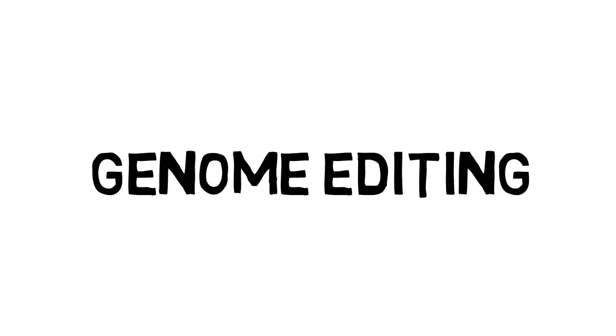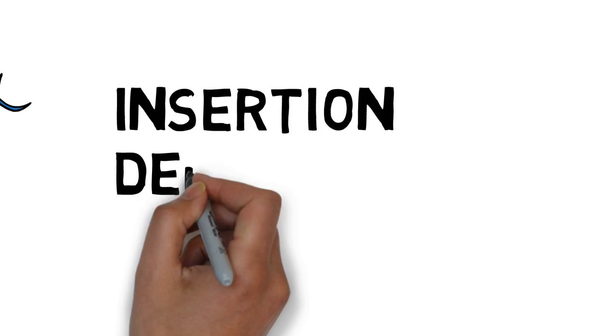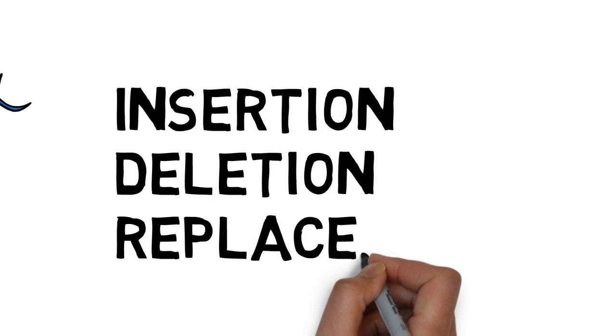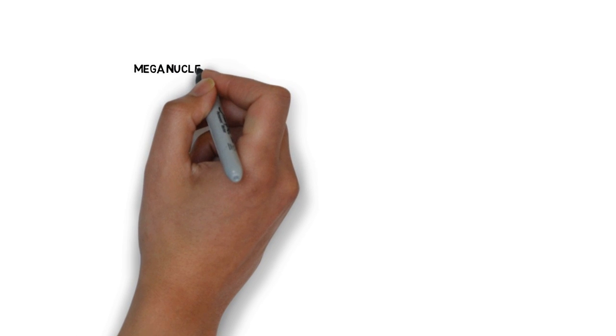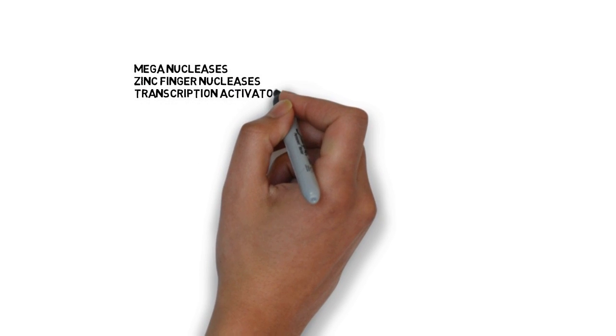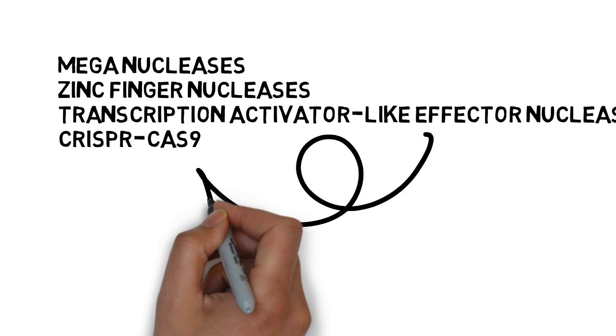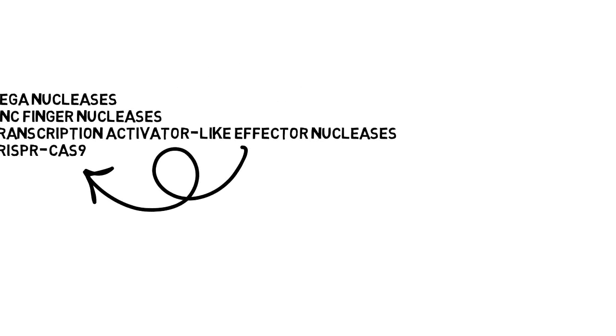Let's talk more about genome editing. We now know that genome editing is the insertion, deletion, or replacement of DNA using nucleases. There are a number of different nucleases being used for genome editing, such as meganucleases, zinc finger nucleases, transcription activator-like effector nucleases, and the CRISPR-Cas9 system.